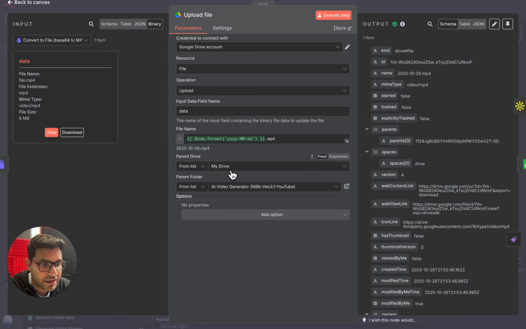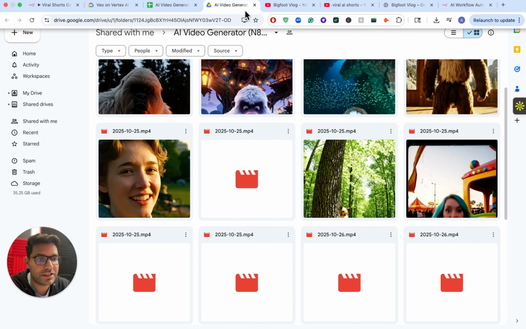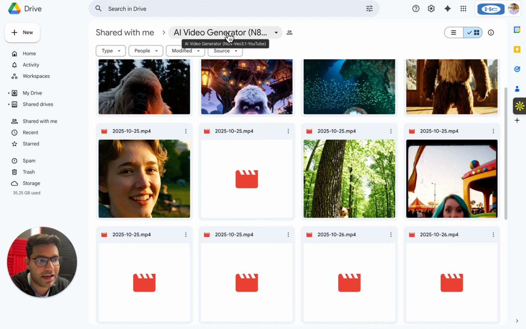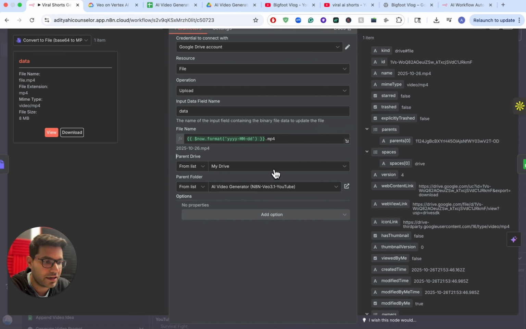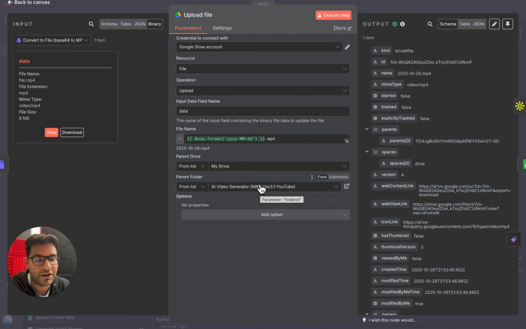And here we are selecting the Google Drive and the folder that we have created specifically to save this particular video. Here, as you can see, I've created this folder called AI Video Generator n8n. So I've selected this particular folder over here, and it will save all the videos that's been created in this particular folder.